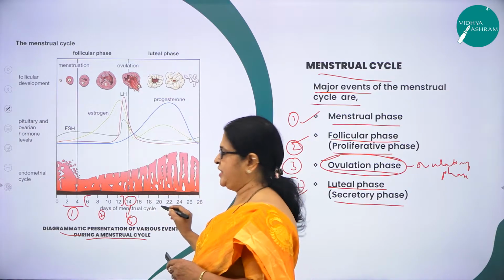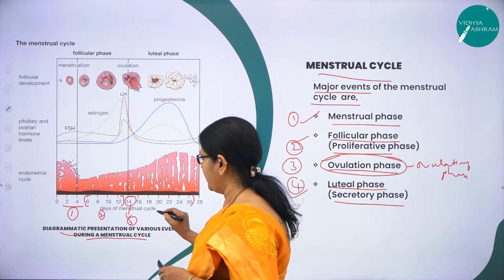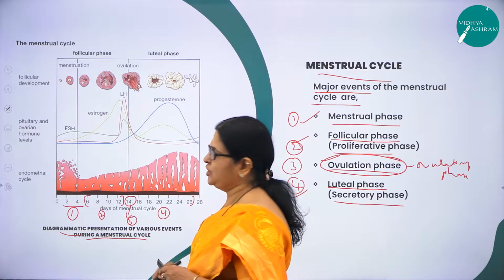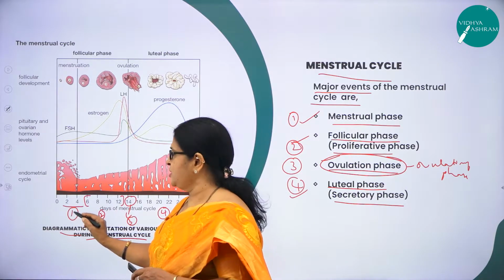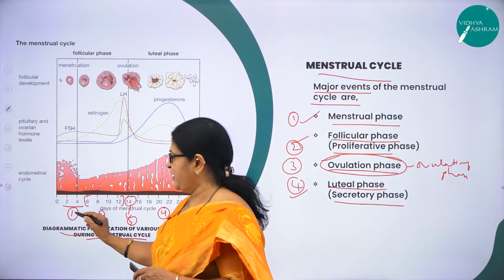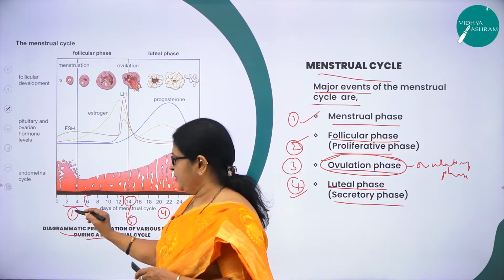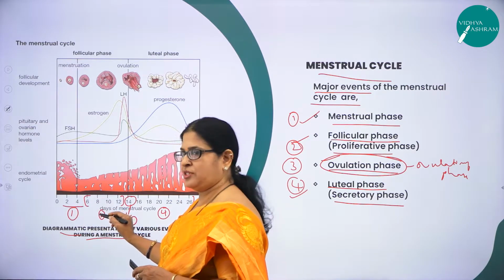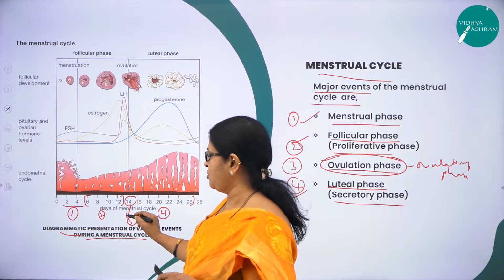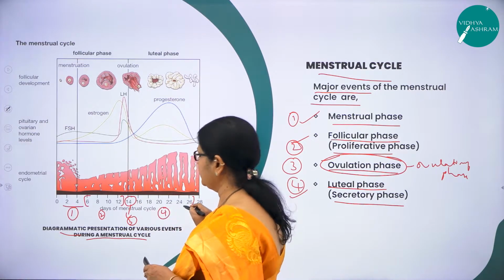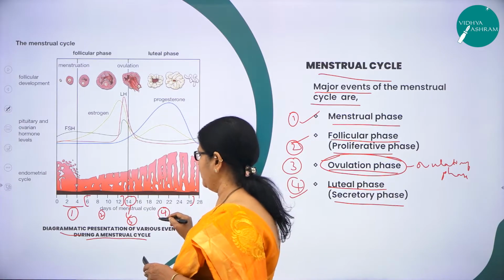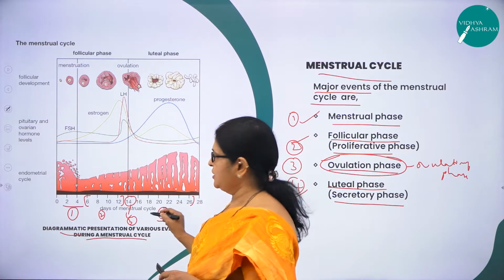And thereon, we have the fourth phase, that is the luteal phase. So the first 3 to 4 days, or the first 5 days, you can call the menstrual phase. Thereon comes the follicular phase, the 14th day is the ovulatory phase, and till the 28th day it is the last phase, the luteal phase.